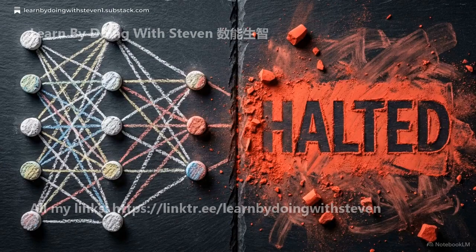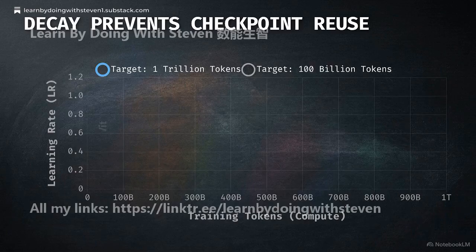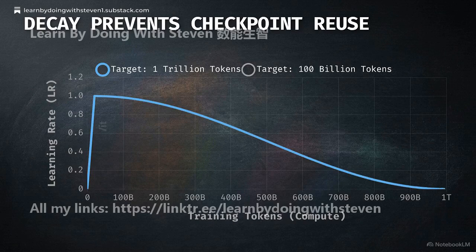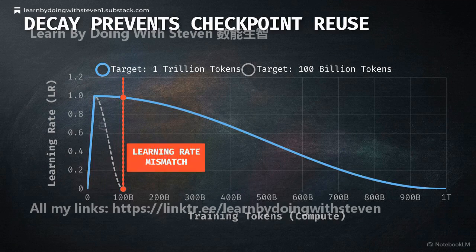Even with the learning rate optimized, researchers face a separate bottleneck in the Chinchilla scaling laws, specifically regarding how standard cosine decay schedules prevent the reuse of training checkpoints. A cosine decay curve is rigidly tied to the total target step count. Because the slope of the cooldown phase is locked the moment training initiates, you cannot extract a checkpoint halfway through the run and evaluate it as a completed, smaller model.